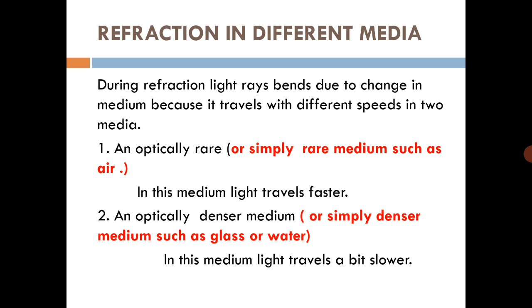The second one is an optically denser medium, or simply a denser medium, such as glass or water. In this medium, light travels a bit slower because the density of the denser medium is greater. So the speed is a bit slower as compared to the rare medium.